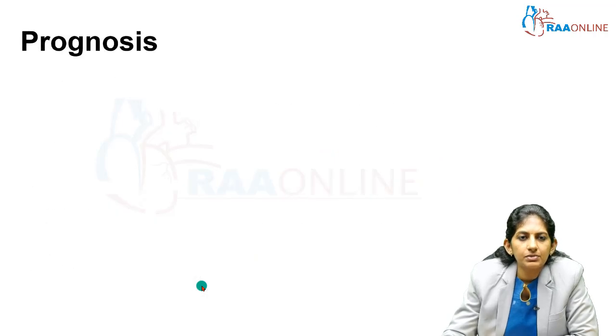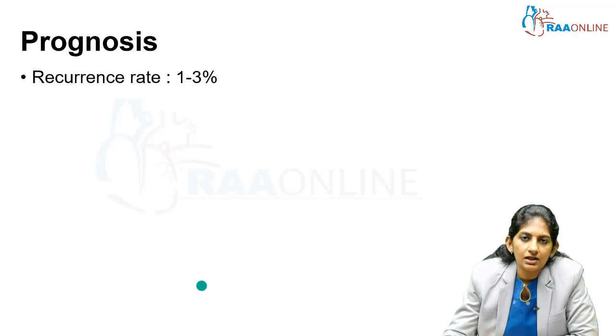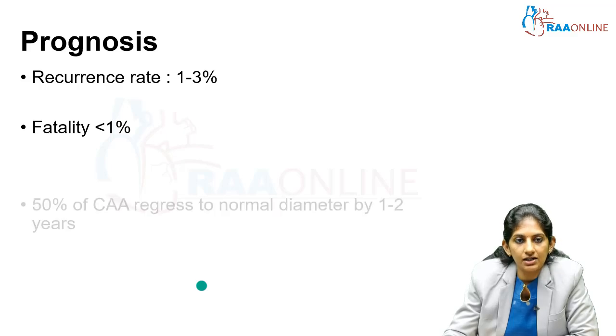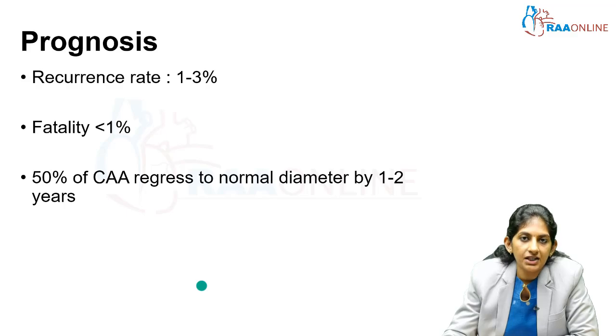Again, personal recommendations. So prognosis. Kawasaki disease can be successfully treated and recurrence rate is very less, 1% to 3% only. Fatality again is less than 1% if treated with IVIG and aspirin. 50% of the coronary artery aneurysms will regress to the normal diameter by 1 to 2 years. That's why we say you have to continue it indefinitely, and serial echocardiograms have to be done for such children.